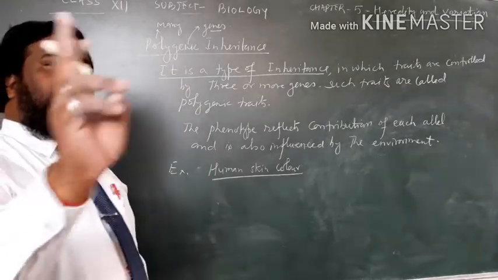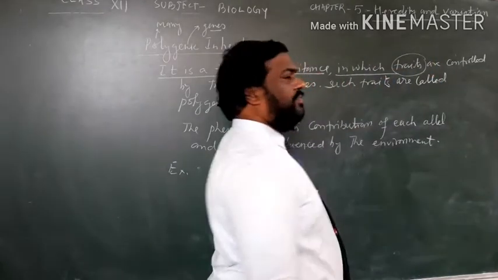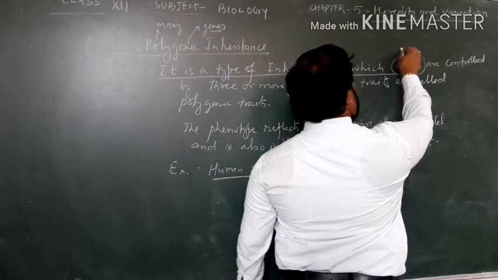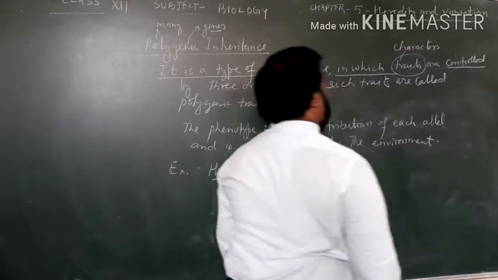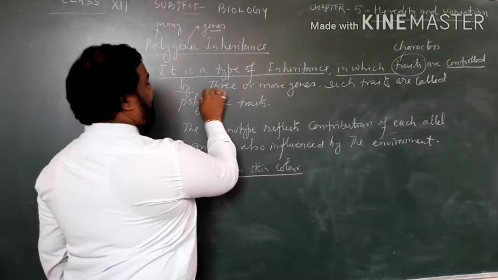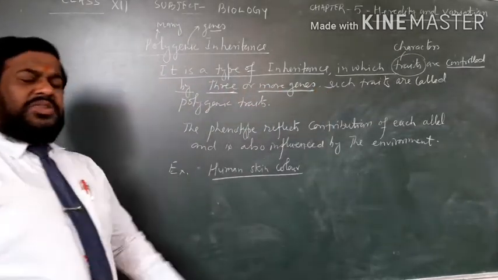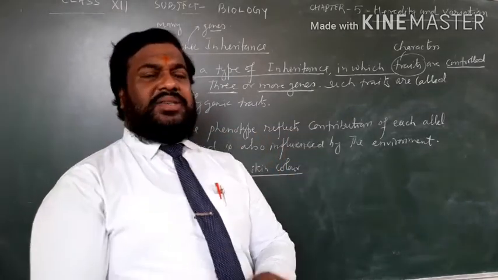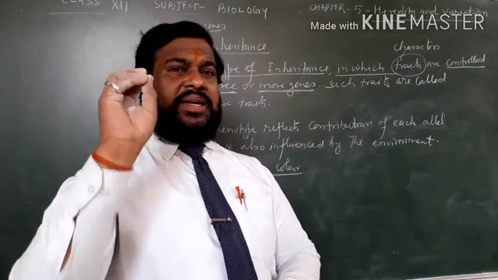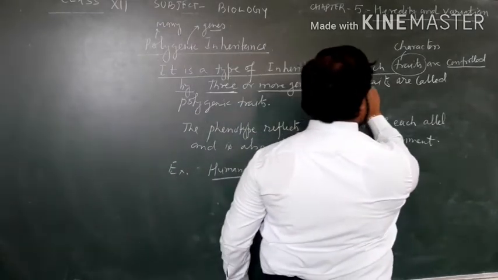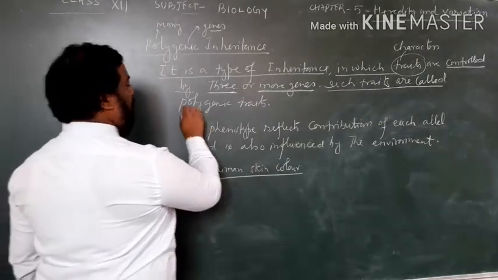It is a type of inheritance in which traits or characters are controlled by three or more genes. Means for a particular trait, three or more genes can participate in its regulation and control. Such traits are called polygenic traits.